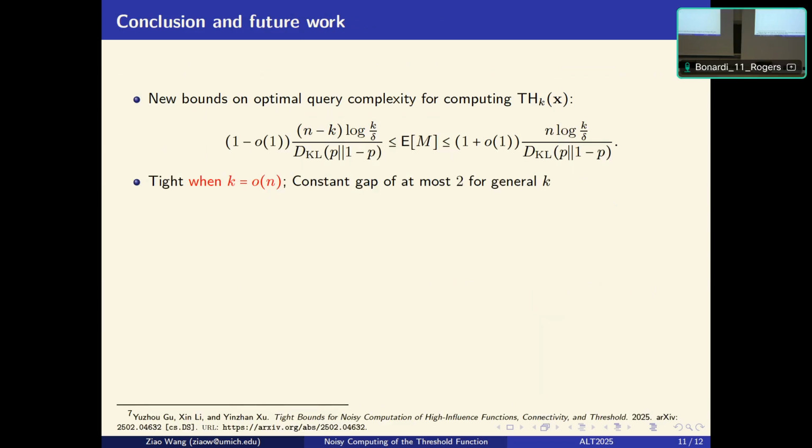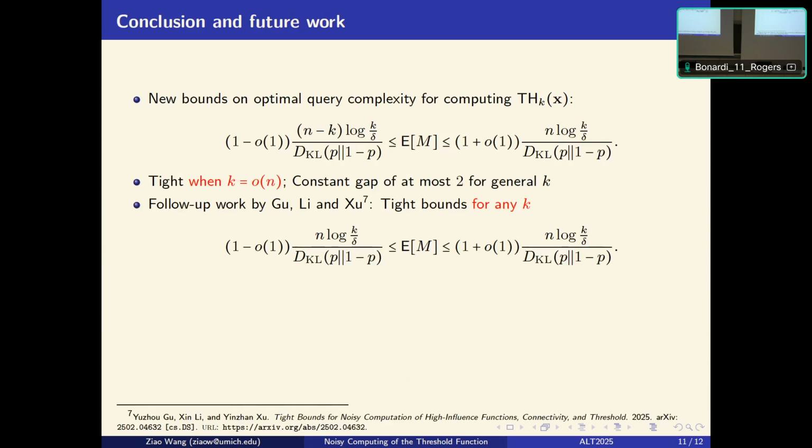So in fact, this problem has been very recently solved. In a work that was just posted on arXiv earlier this month by Gu, Li, and Xu, they show the optimal bounds for any choice of k. By comparing their bound and ours, we can see that actually our upper bound is tight, while our lower bound is not. In their new work, they use some technique to reduce the case of large k to the case of k equal to little o of n. And by doing this, they can extend our tight result to any general k.